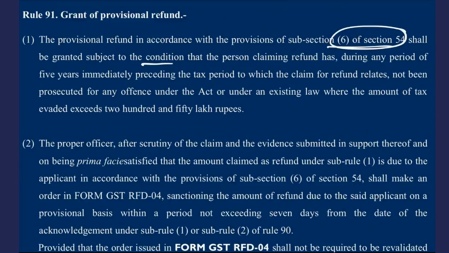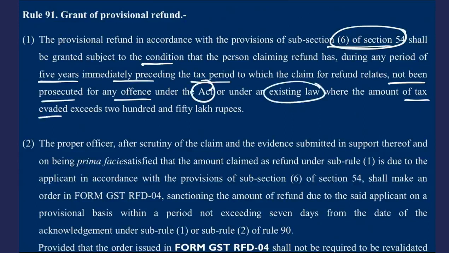The condition is that the person claiming refund has, during any period of 5 years immediately preceding the tax period to which the claim for refund relates, not been prosecuted for any offence under the Act or under an existing law where the amount of tax evaded exceeds 250 lakh rupees.